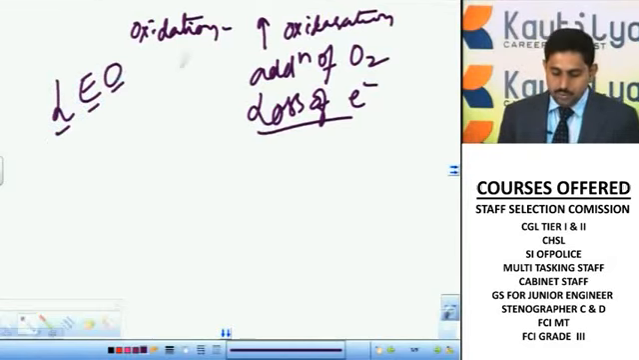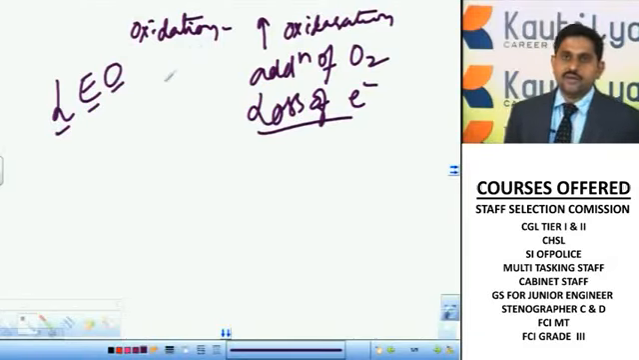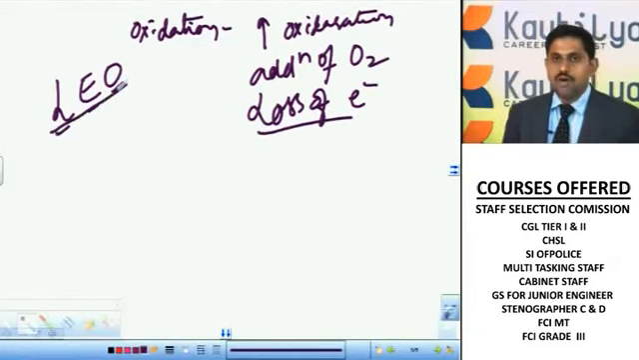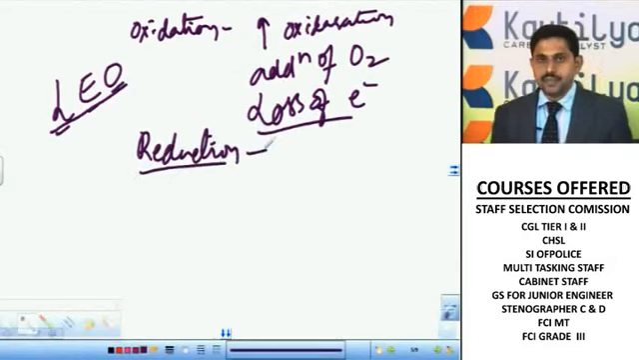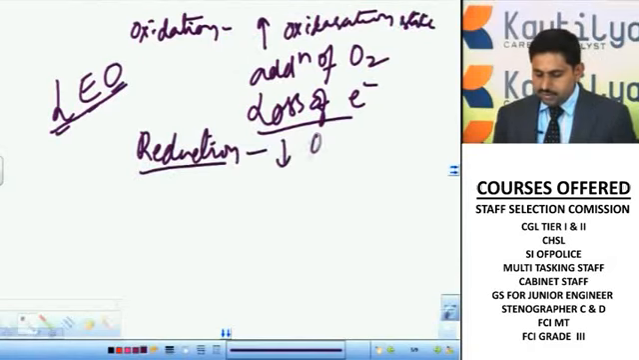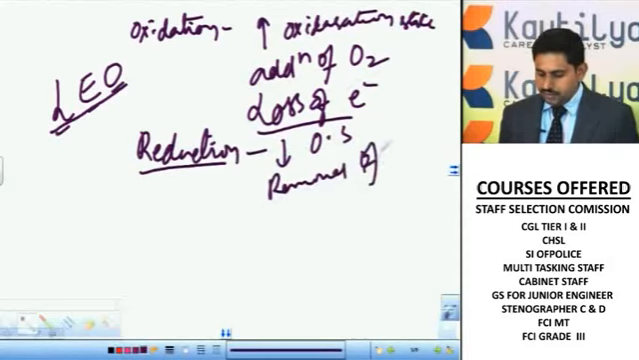If any metal or anything is involved in oxidation, it means it loses its electrons. Loss of electrons is called oxidation. Now we'll say reduction. Here also we have many definitions. Opposite to oxidation, it is called reduction. Here I said it is an increase in the oxidation state, now we can say it is a decrease in the oxidation state. Here I said addition of oxygen, now I'll say removal of oxygen.